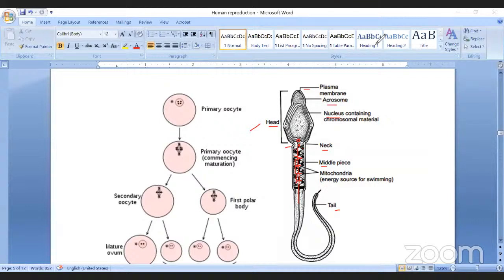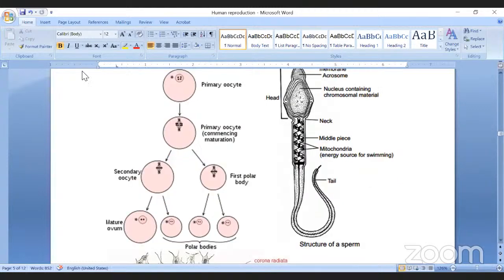Then the last one, oogenesis. It is also a process where the egg is produced in the female reproductive organ, that is, in the ovary. During oogenesis, there are 3 phases: the phase of multiplication, the phase of growth, and the phase of maturation. These are the 3 phases.